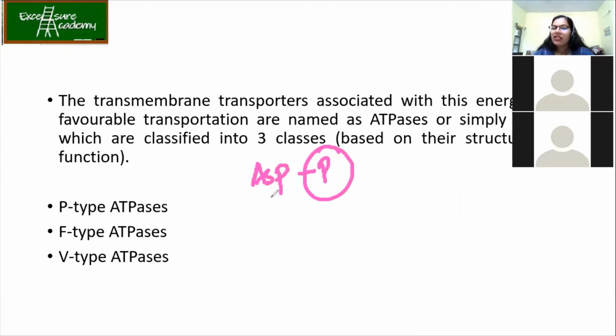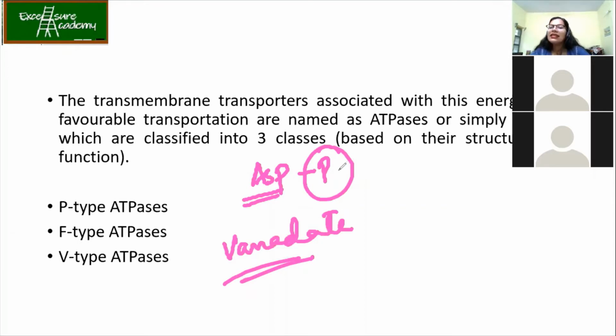Now this phosphorylation leads to the conformational change of the transporter. So where is it getting phosphorylated? At the aspartic acid residue, amino acid residue. This you have to remember. Now, when this gets phosphorylated, if I have to block this entire ATPase, then there is a blocking analog called vanadate. The structure is similar to phosphate and hence it is able to block this particular ATPase. Clear? Okay, so let's move on to the next.